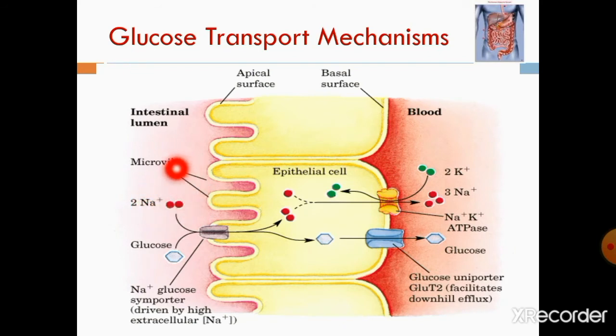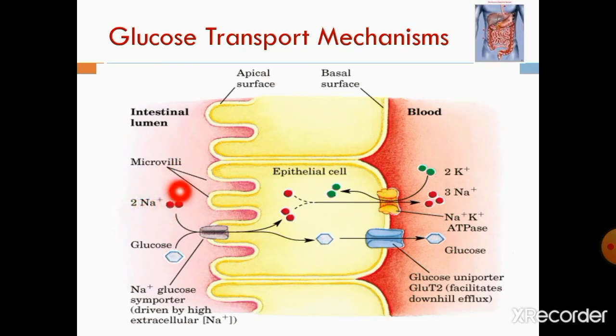Since this glucose transporter is a sodium dependent one, along with 2 sodium, you can see 1 molecule of glucose is getting inside the epithelial cells.